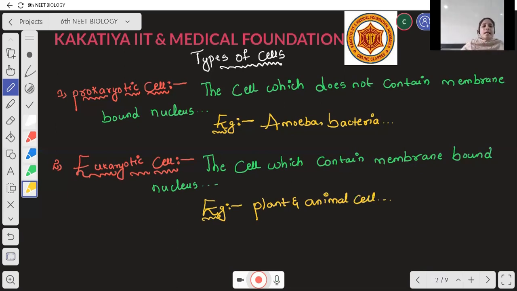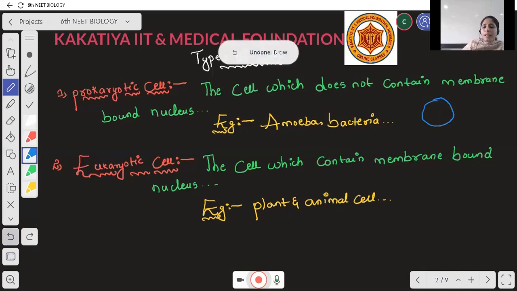In a prokaryotic cell, the nucleus is not surrounded by a membrane.